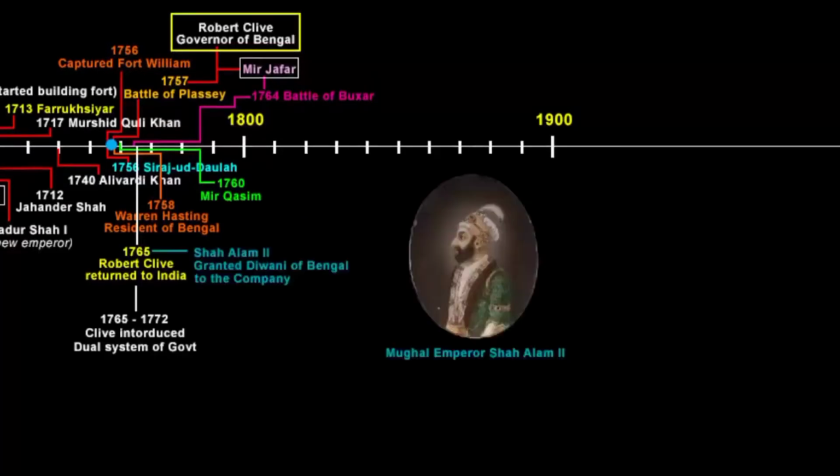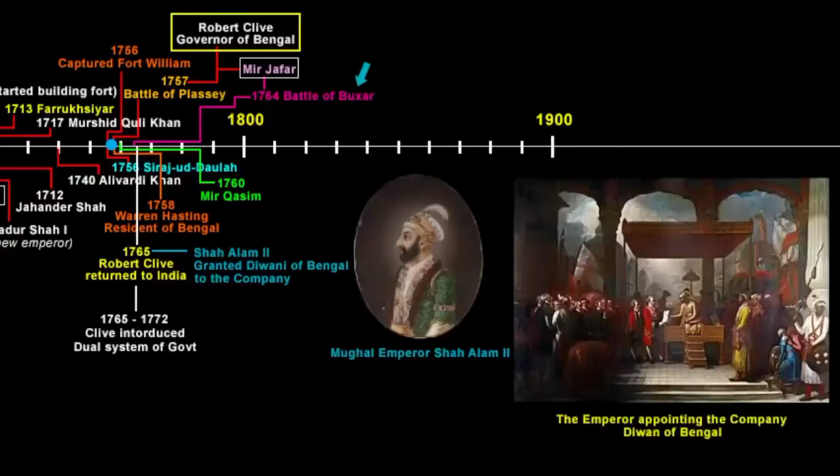With no surprise, finally in 1765, the Mughal Emperor Shah Alam II appointed the company as the Diwan of the Bengal provinces. Of course, the emperor did not do this of his own free will. The Mughal Emperor Shah Alam II had just been defeated by the English in the Battle of Buxar, and was forced to grant the Diwani of Bengal to the English company. As Diwan of Bengal, the company got the right to collect taxes on behalf of the emperor from the eastern provinces of Bengal, Bihar and Orissa. These rights allowed the company to collect revenue directly from the people of Bengal, Bihar and Orissa. In return, the company paid an annual tribute to the emperor.